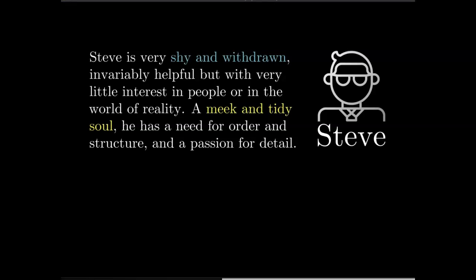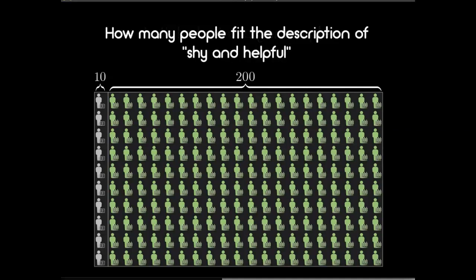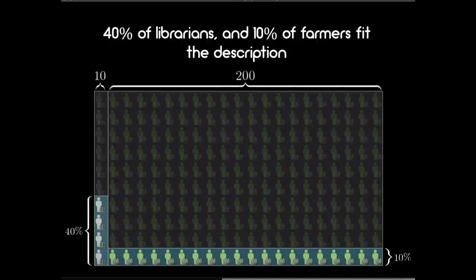First, let's adjust the sample. Multiply everything by 10. Now we have 10 librarians to 200 farmers. Let's then apply some estimations about the description of Steve as a shy and helpful individual, also including all of the other traits mentioned in that description. Let's say we're able to determine that 40% of librarians and 10% of farmers fit this description.